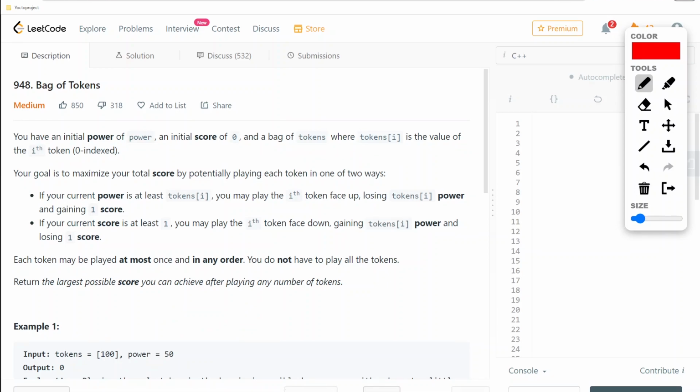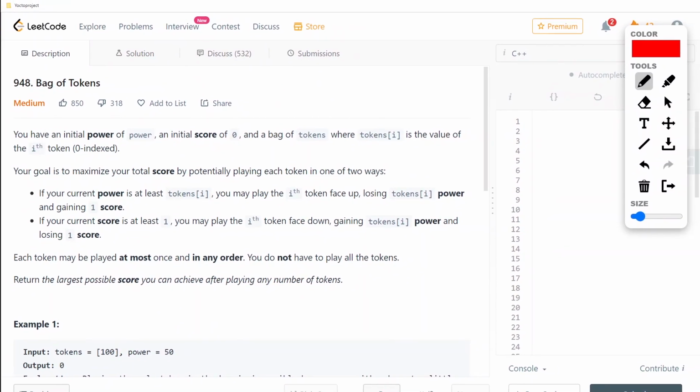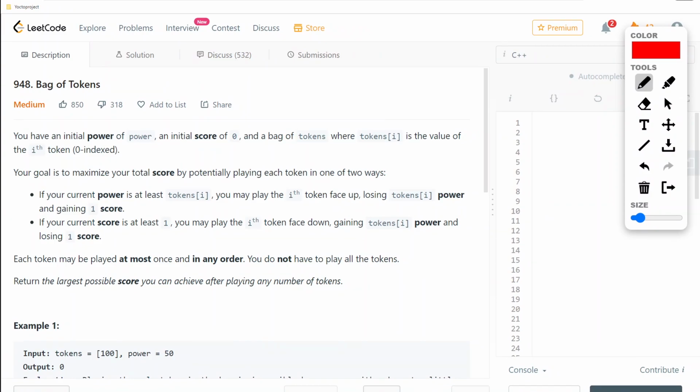So our goal is basically to maximize the total score. That is the score which we will be getting, that we need to maximize, by potentially playing each token in one of two ways. We are given these two ways by which we can play the tokens.